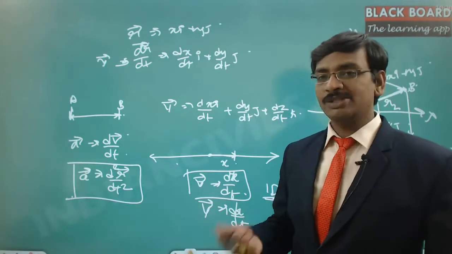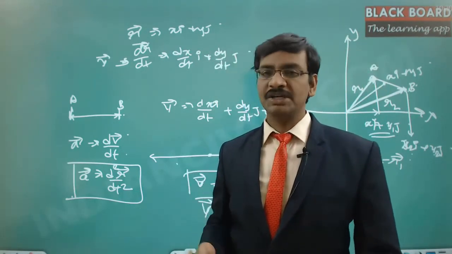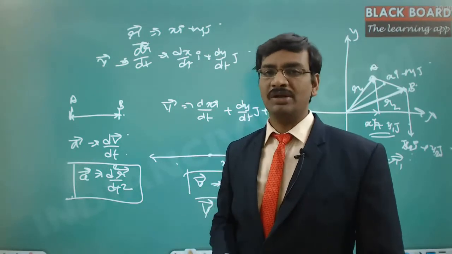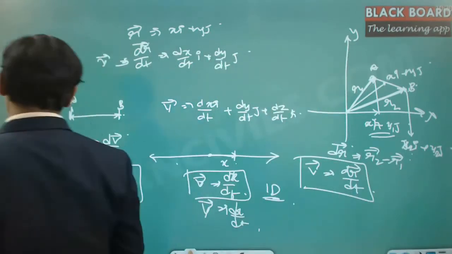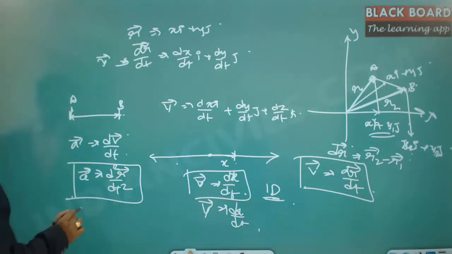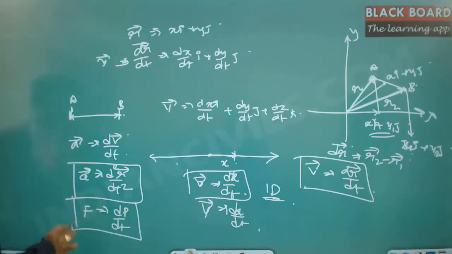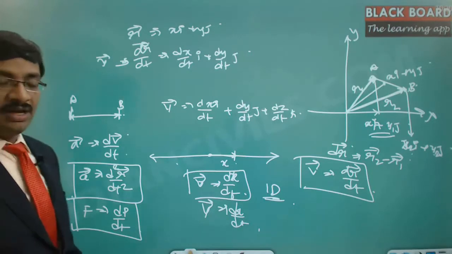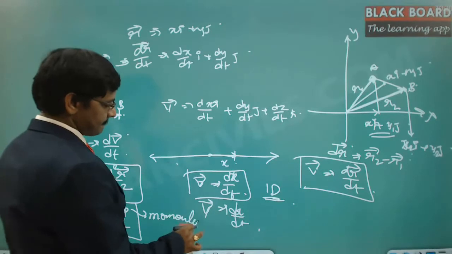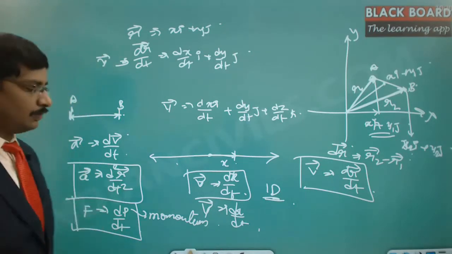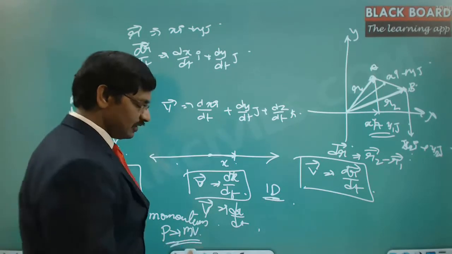As per Newton's second law, the rate of change of momentum is proportional to the force that is going to be applied. The change in momentum is the mass times the velocity that is changed. So force is nothing but dp by dt, where p is the momentum. P is equal to m into v. This is the momentum.